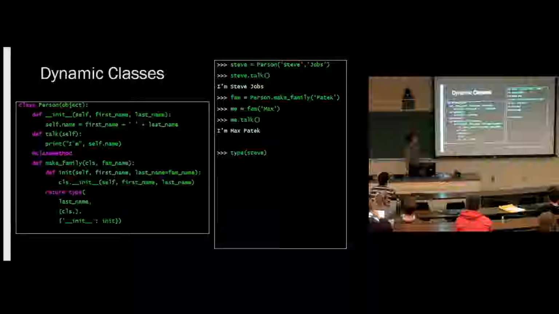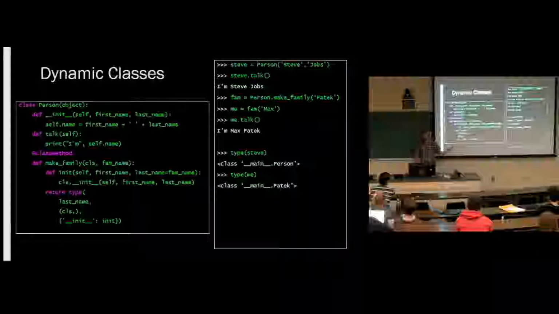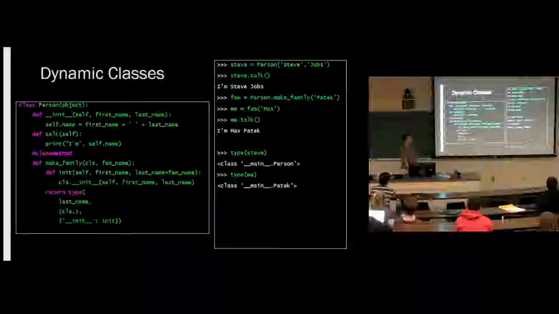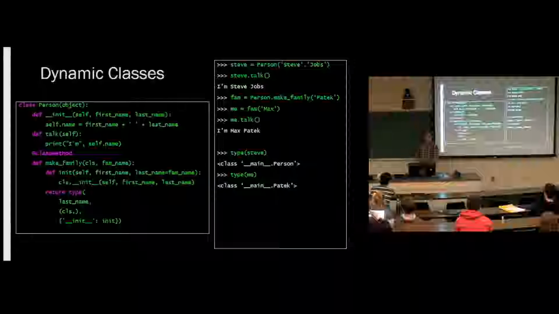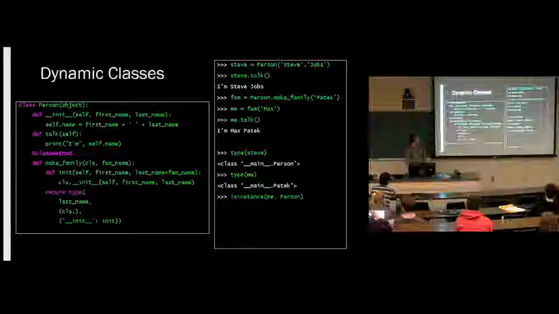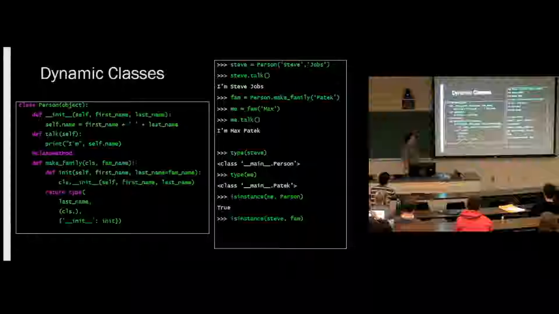Now, if we inspect the type of Steve, we get Person. The type of me, we get Paddock. So this is dynamic class creation. And it's possible because class creation is actually just syntactic sugar around a call to the type function. If we check isinstance, it works how we expected. I'm a Person, and that's true because Paddock inherits from Person. And if we check if Steve is an instance of fam, that's false. Steve Jobs is not a Paddock.